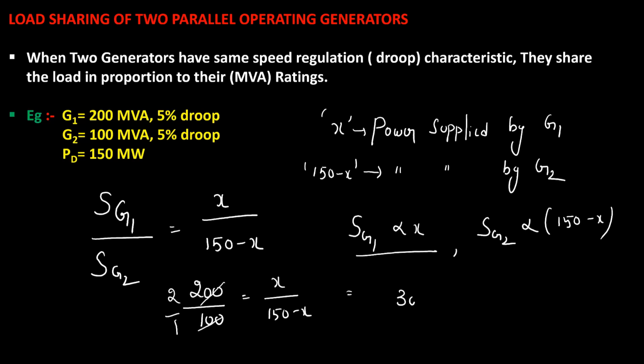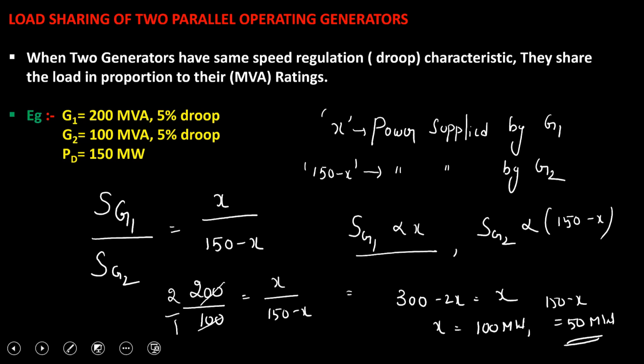So 300 minus 2X is equal to X. So X is equal to 100 megawatt, and 150 minus X is 50 megawatt. So generator 1 will share 100 megawatt load and generator 2 will share 50 megawatt load. Understand?